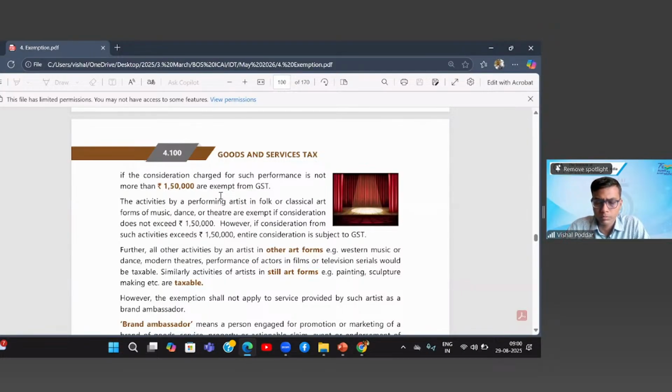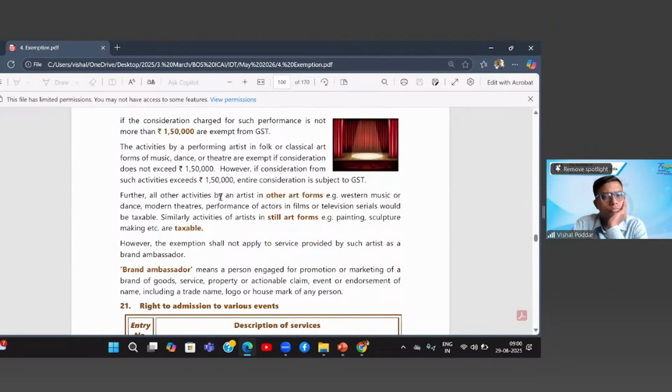Similarly, activities of artists in still art forms, for example, painting, sculpture making, etc., are taxable. However, the exemption shall not apply to service provided by such an artist as a brand ambassador. Brand ambassador means a person engaged for promotion or marketing of a brand of goods, service, property, or actionable claim, event, or endorsement of name, including a trade name, logo, or housemark of any person.